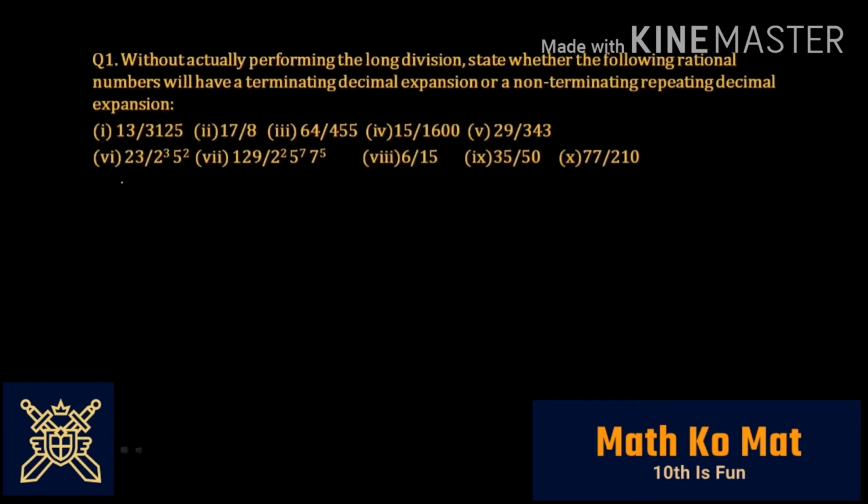In the second question, you have 17 divided by 8. Again, you will be doing the factorization of the denominator. You can write 8 as 2 cube, it's a very known fact. So you can express 17 divided by 8 as 17 divided by 2 cube. Again, we have 2 to some power as its factor. So this number will have a terminating decimal expansion.